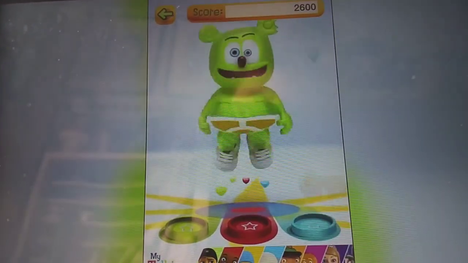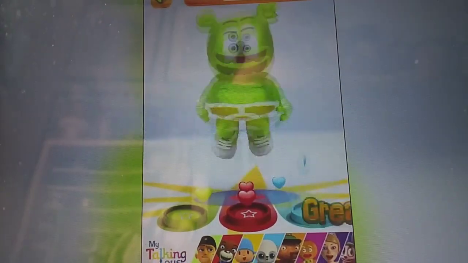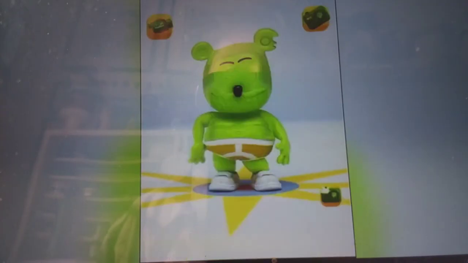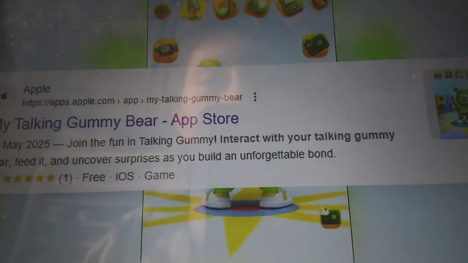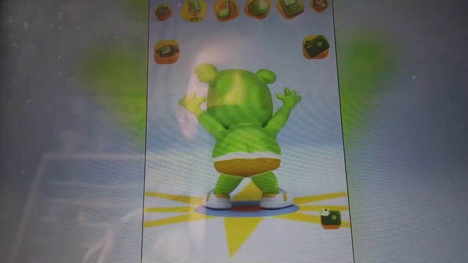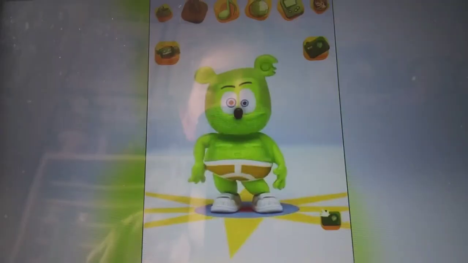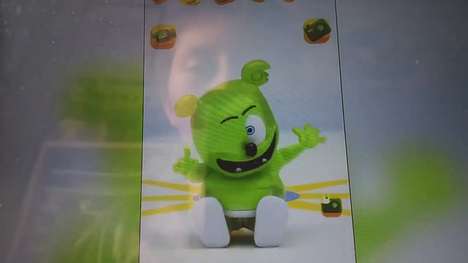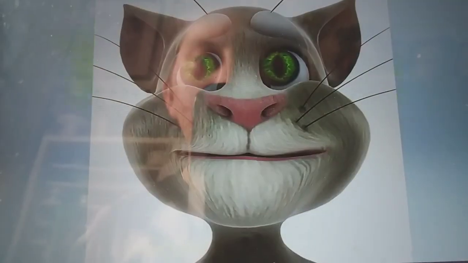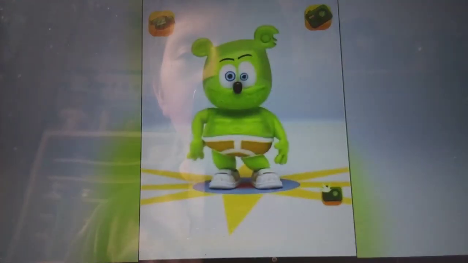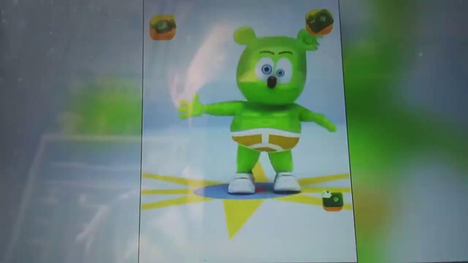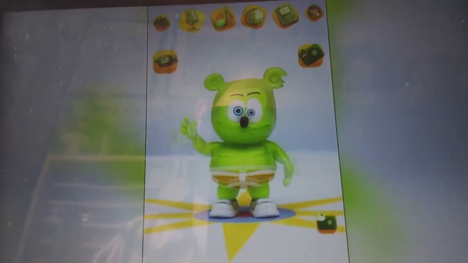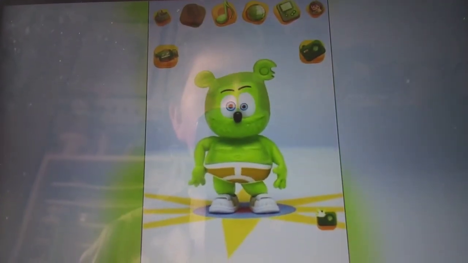And today, looking up Talking Gummy Bear gives you two entries, one on the Google Play Store and one on the Apple App Store. And while at first glance they might seem the same as the original from 2012, they are completely different. The best way to explain it would be that the lost Gummy Bear game is like the original 2010 Talking Tom, while the currently available one is the My Talking Tom game. While they are similar, one is a completely remastered and rewritten game for newer devices.